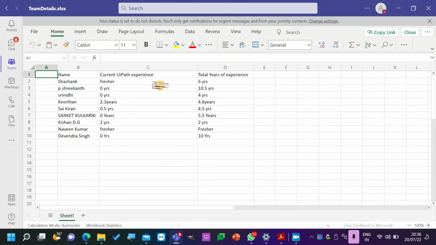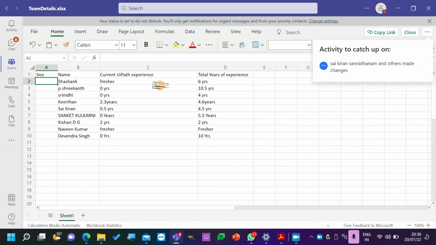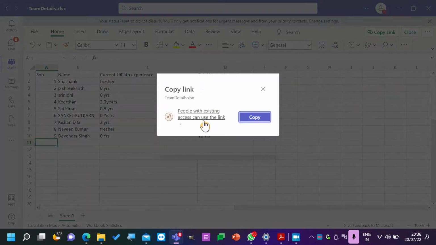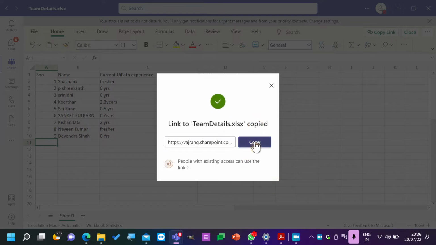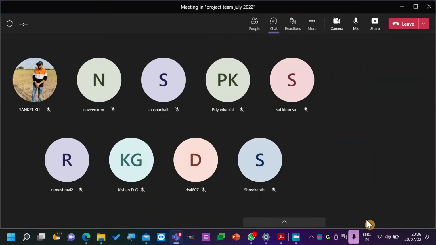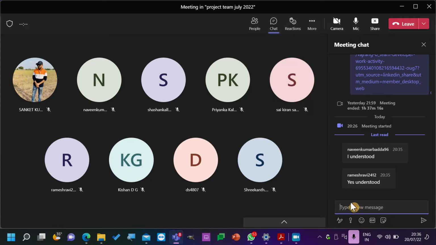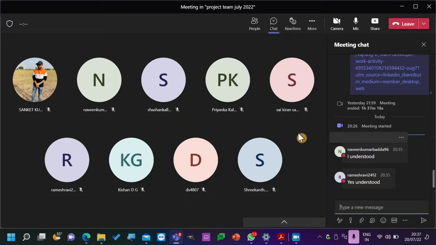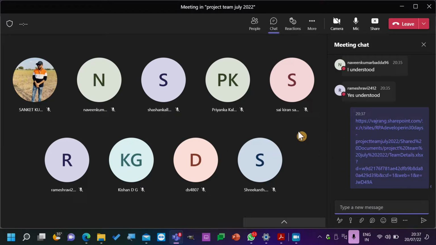Okay, so there are only a few members added up here. Only 9 members. So others, please go ahead and add your details. I'll just post the link in here. Make it quick because we need to add the teams as well. So this is an important activity to do. Make it fast.